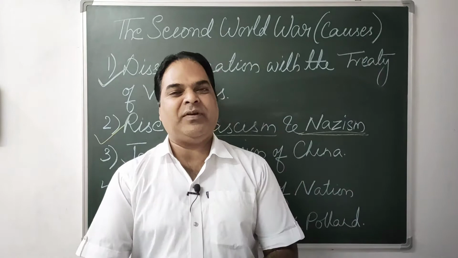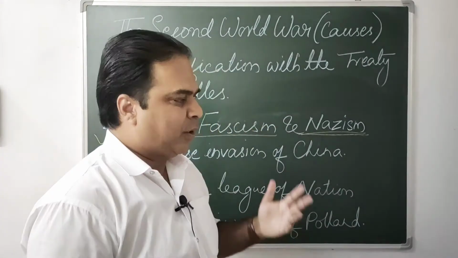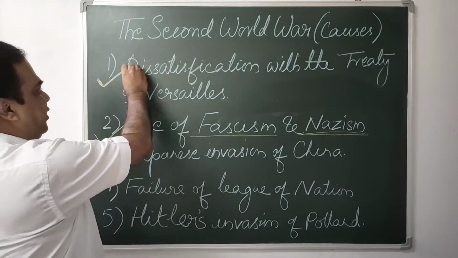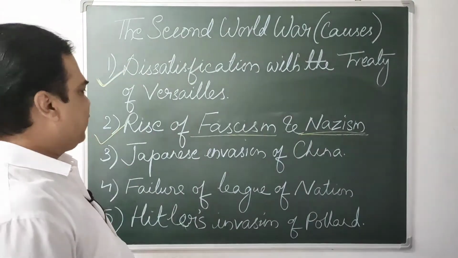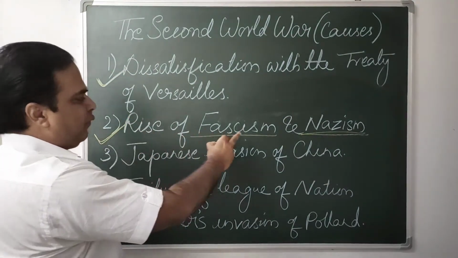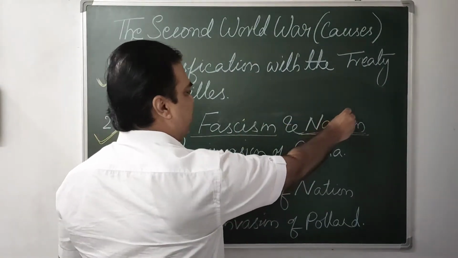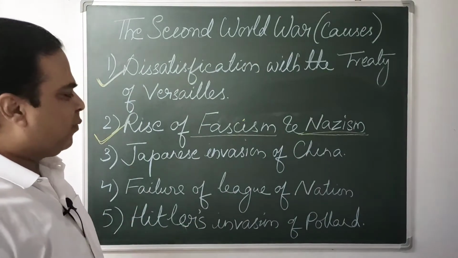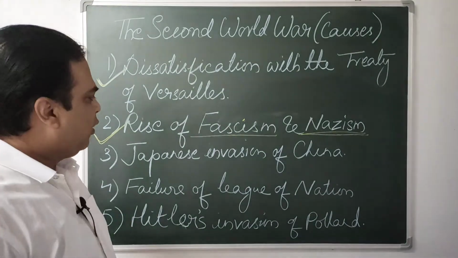So in the previous class we discussed the causes of the Second World War, in which we discussed the dissatisfactions with the Treaty of Versailles, and the rise of fascism as well as Nazism. Okay, so today we'll discuss the leftover topics of the causes of the Second World War.